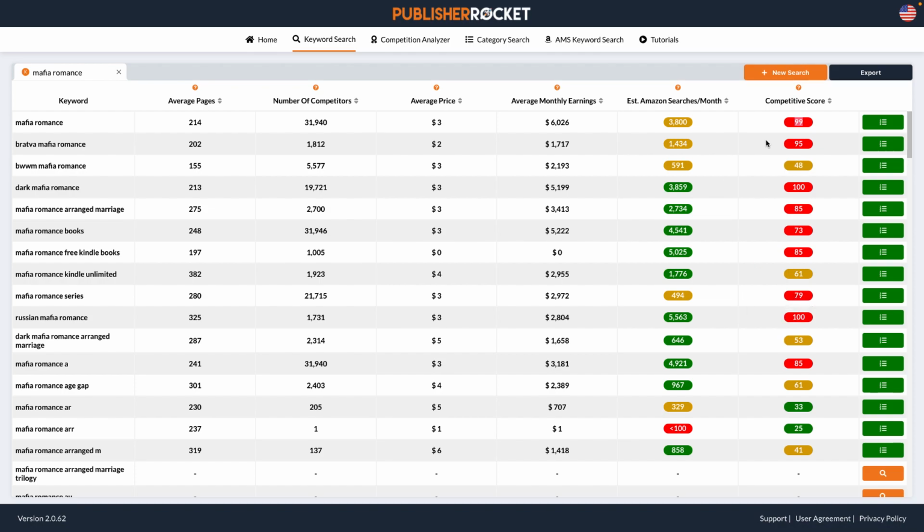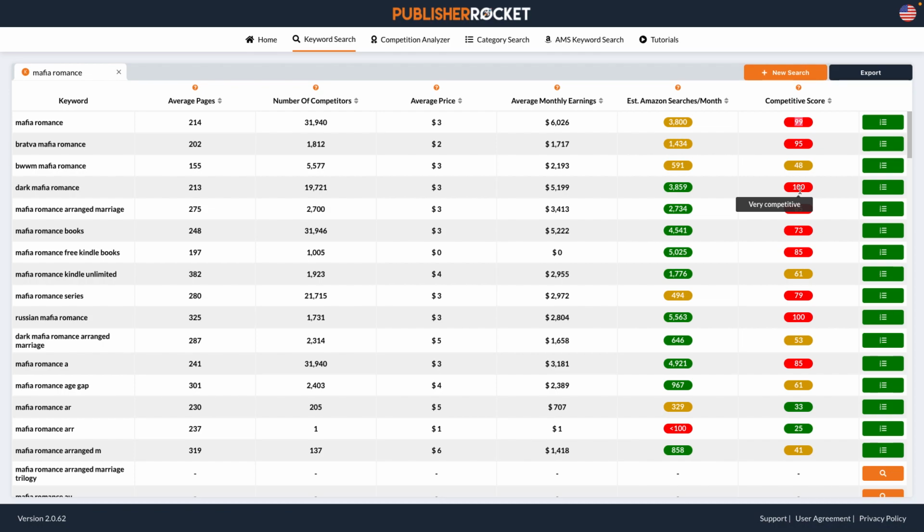It might work, but otherwise, woo boy, you saw those names. They were big. Now, the competitive score is based off of a couple of things. It determines the popularity of the keyword, the fame of the authors, and whether the keyword is in the title or subtitle.